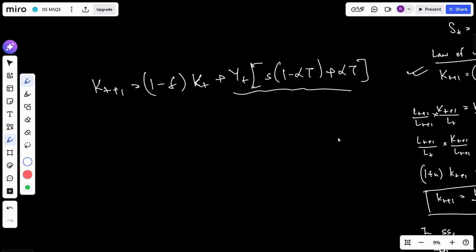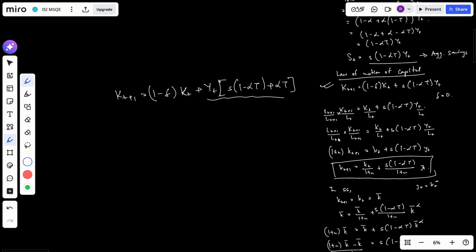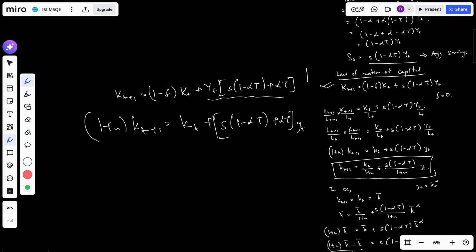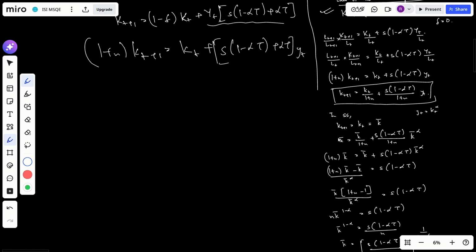So from here, I just need to convert it once again. So I will do the necessary manipulations and I will get this from here times small yt. Okay, so this is our current law of motion of capital.